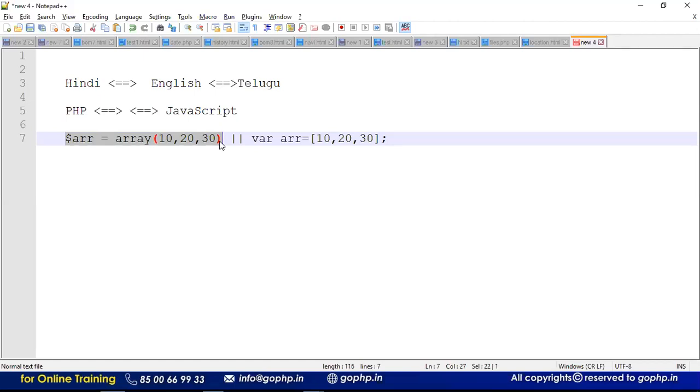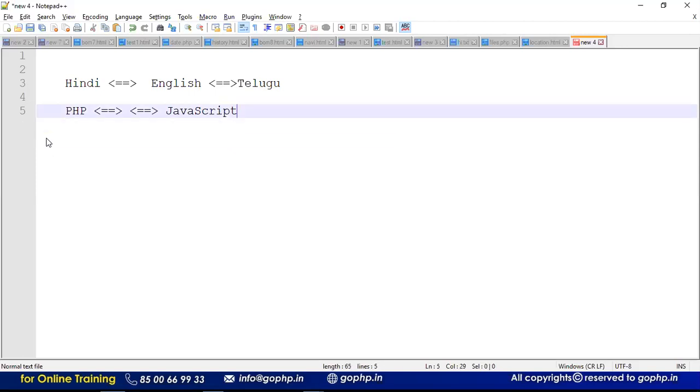Right? Telugu people cannot speak in Hindi because they don't know Hindi, right? It is impossible. In the same manner, here also communication should be proper. And how do these two communicate? These are the two arrays: one is a JavaScript array, one is a PHP array. How will these communicate with each other? Remember, guys, in the middle we have a concept called JSON.